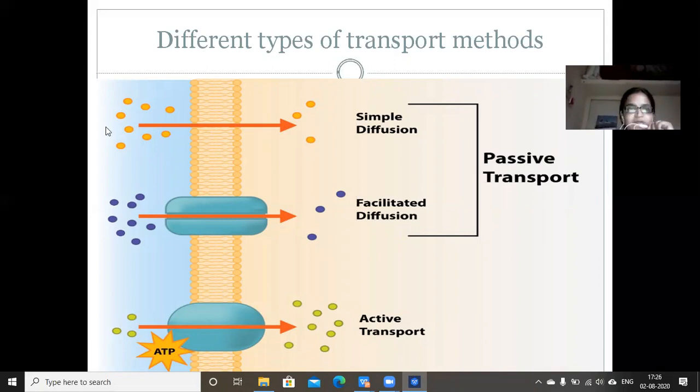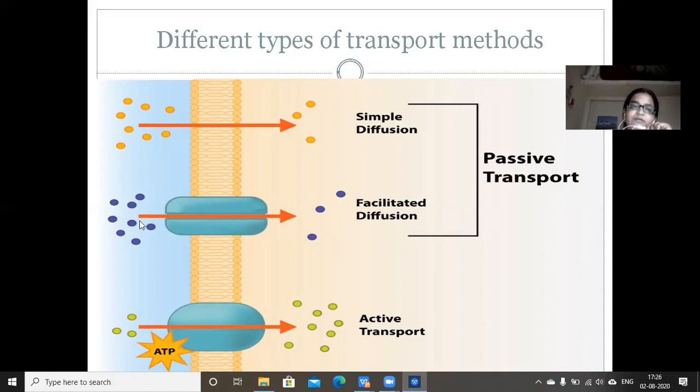If you can see this, this is the interior of the cell and this is the exterior of the cell. If you see the number of molecules here, there are more outside the cell and less inside the cell. That is why they are moving inside the cell. This process is by simple diffusion or passive diffusion. Now this is facilitated diffusion. Here also the number of molecules is higher on the outer part of the cell, or exterior of the cell, and less in the interior of the cell.